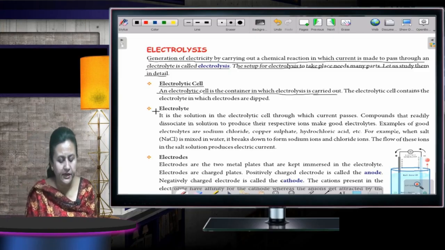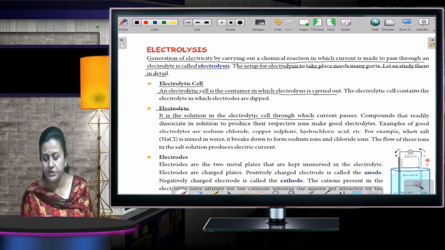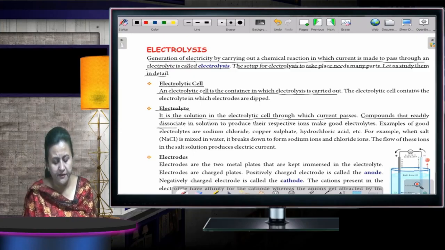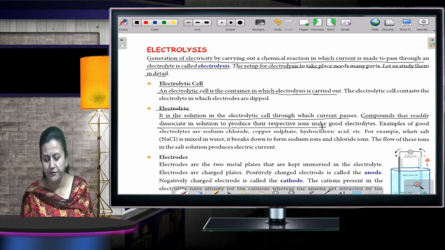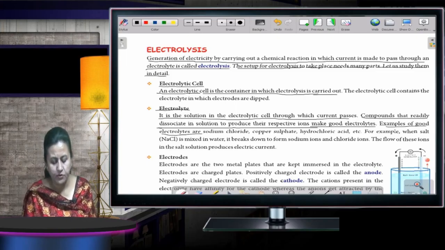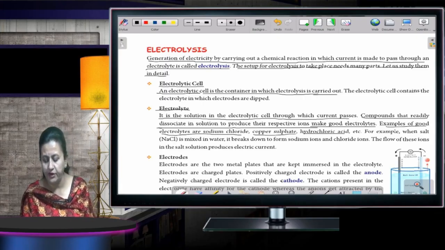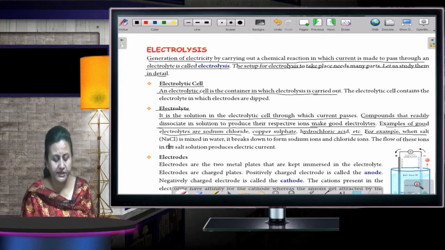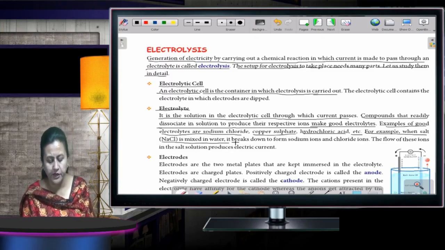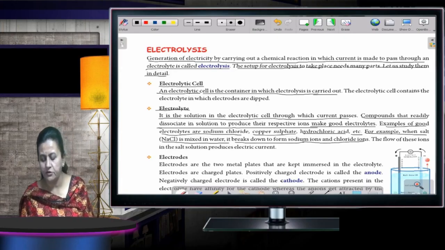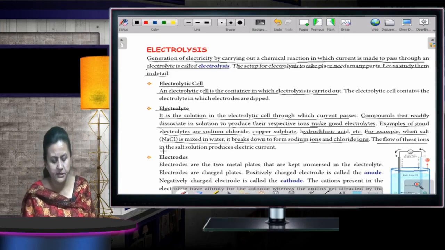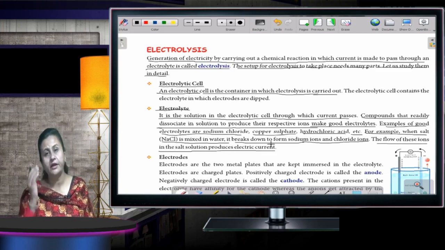Then you need an electrolyte. It is a solution in the electrolytic cell through which current passes. Compounds that readily dissociate in solution to provide their respective ions make good electrolytes. Examples of good electrolytes are sodium chloride, copper sulfate, hydrochloric acid, etc. For example, when salt, that is sodium chloride, is mixed in water, it breaks down to form sodium ions and chloride ions. So the flow of these ions in the salt solution produces electric current.